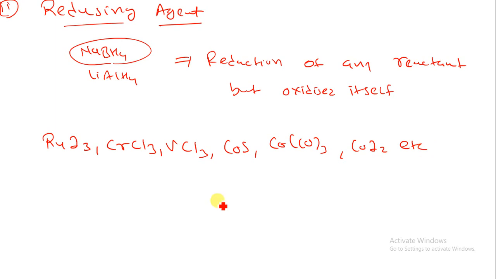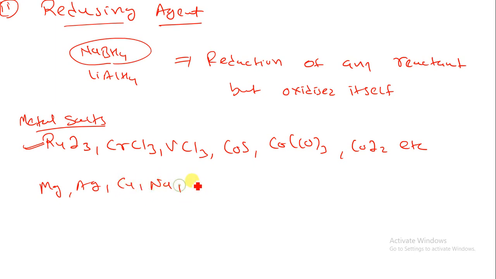They are treated with CO in the presence of a suitable reducing agent like Mg, Ag, Cu, sodium, H2, or lithium aluminum hydride. In the presence of these we can produce a metal carbonyl.